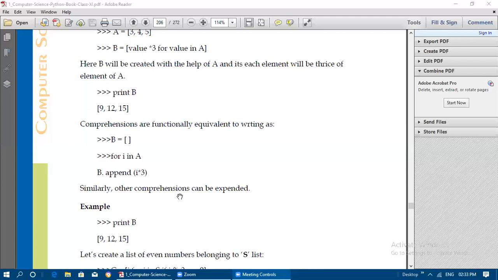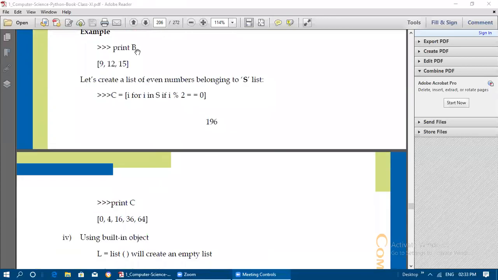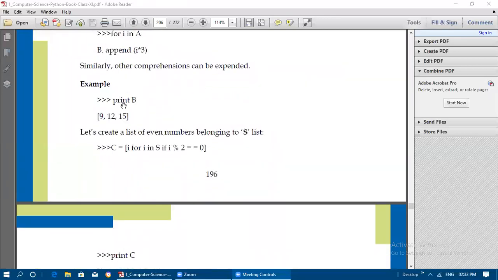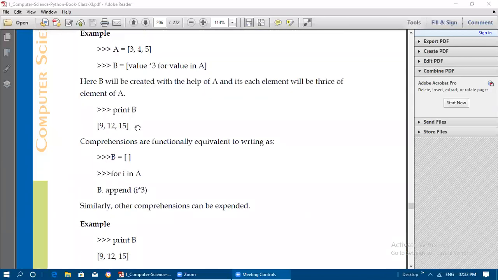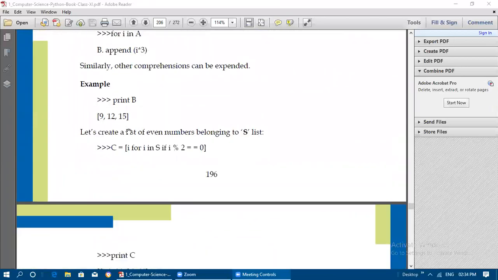Similarly, other comprehensions can be expanded. Next is print. If you are printing B after appending with I star 3, the value will be the same as what we got for the earlier example. So both are equivalent.